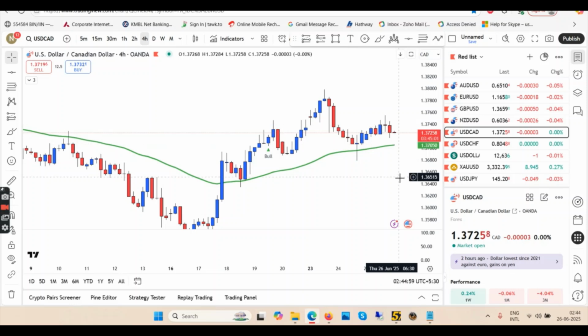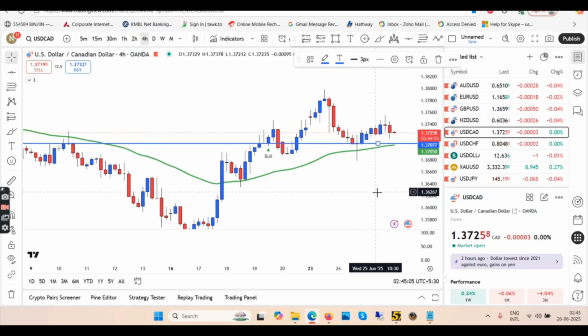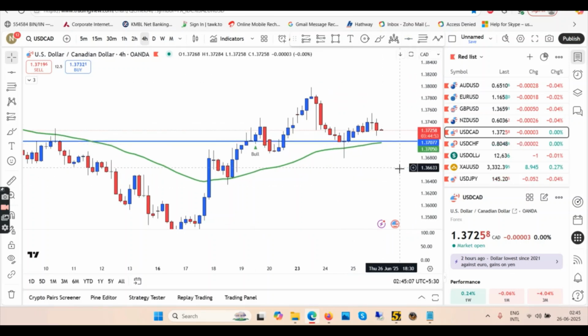If I would be you, I would go down after this low is broken. If I use this line here, this is your low. Once we have the next red candles breaking this low, that's how you can confirm the signal for downtrend in 4 hour. I'm not looking for shorts until this previous low is broken. So maybe this low is broken and then pullback and then go down.